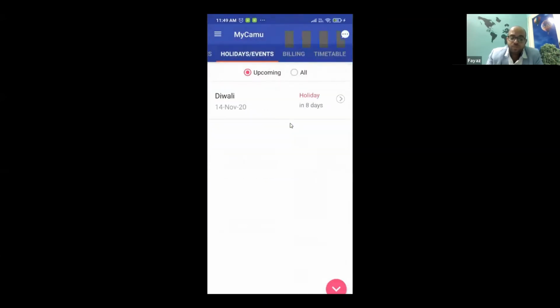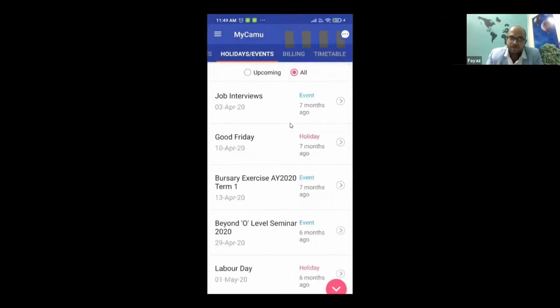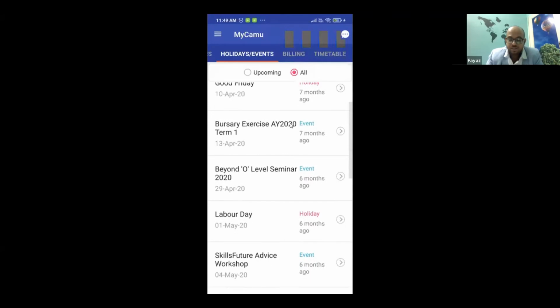Then you can bring in your whole academic calendar here, where you can see different kinds of faculty development programs, student development programs, or extra co-curricular activities, sports events. Everything can be brought in here, right?